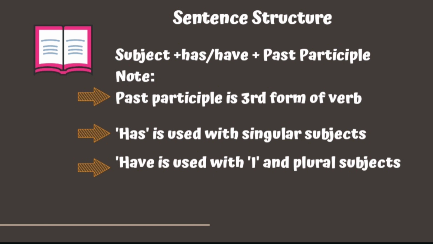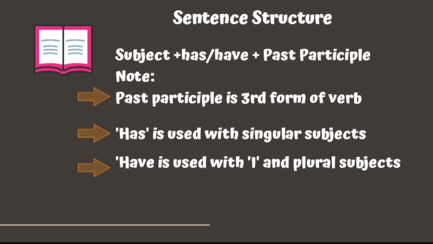First of all, let us study how to form a sentence in present perfect tense. First, you will start with the subject, then you need to add helping verb. Here, we make use of to have, plus we will add past participle of the main verb.